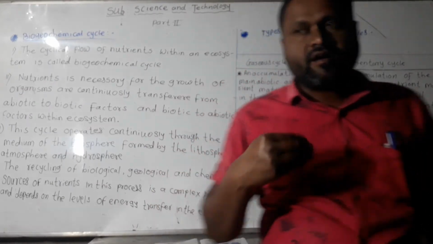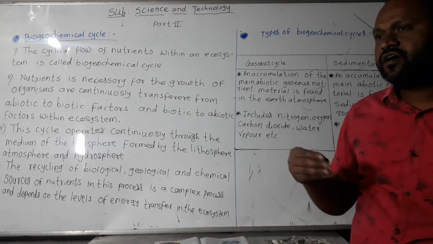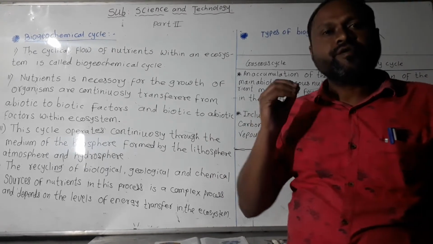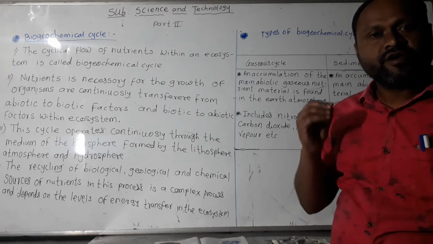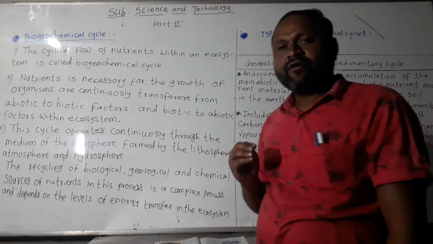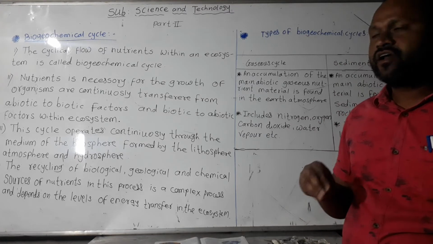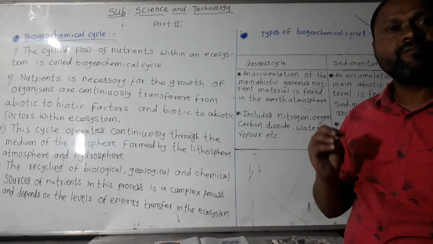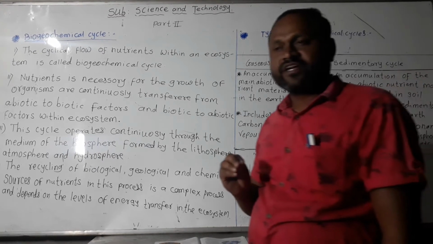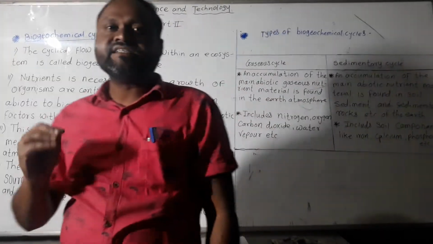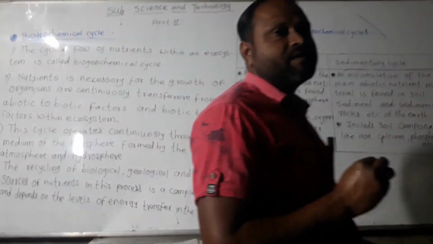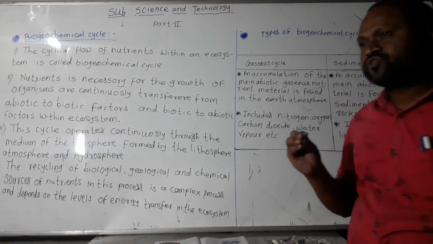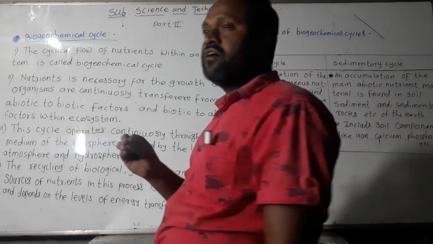Organisms can grow and develop with the help of some nutrients. These nutrients are necessary for organisms, and they are available in the earth. The flow of these nutrients is called a biogeochemical cycle. This nutrient is essential for the growth of the organism, and its availability is in the atmosphere, in nature, and in the earth.